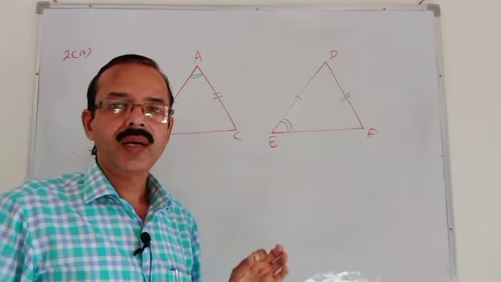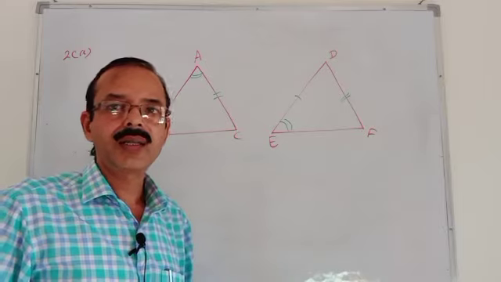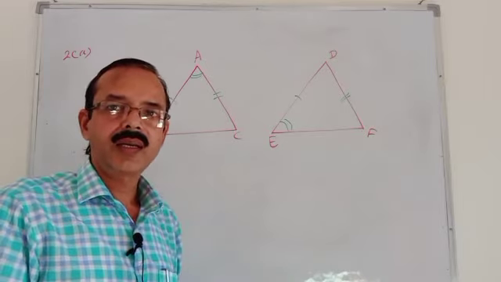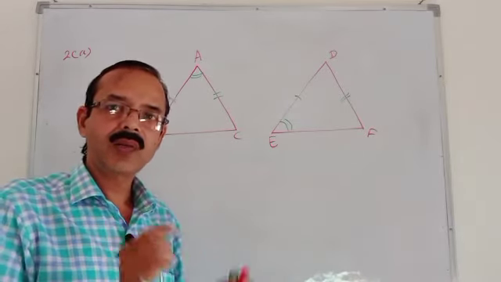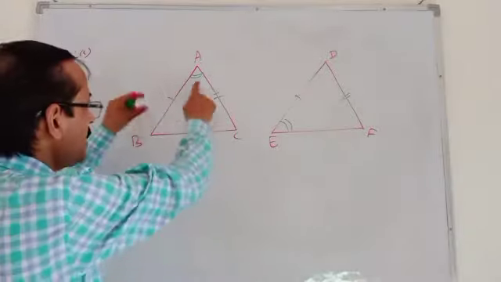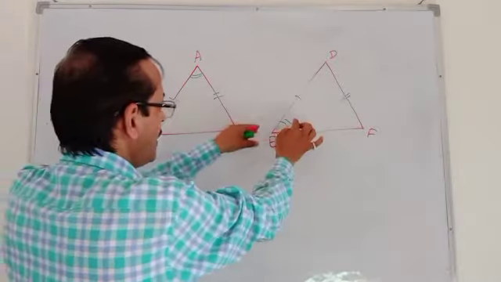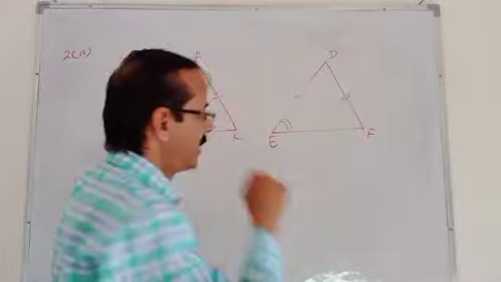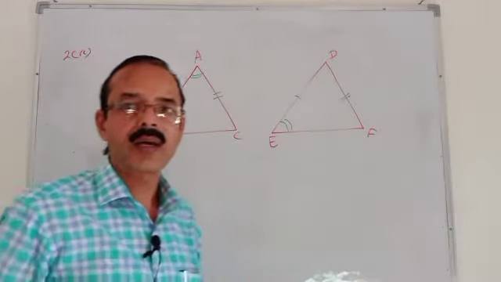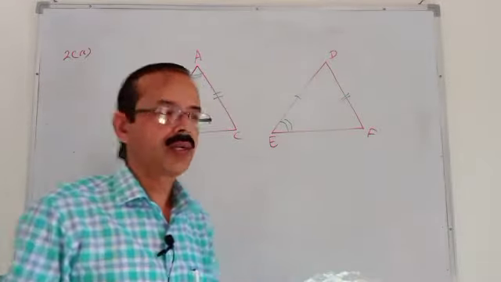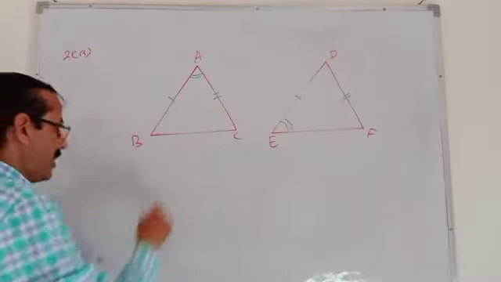For applying side-angle-side, the angle should be between the two sides. So this angle should also be between the two sides. Then we can say it is congruent, otherwise we can't say. So here we can't say both are congruent.